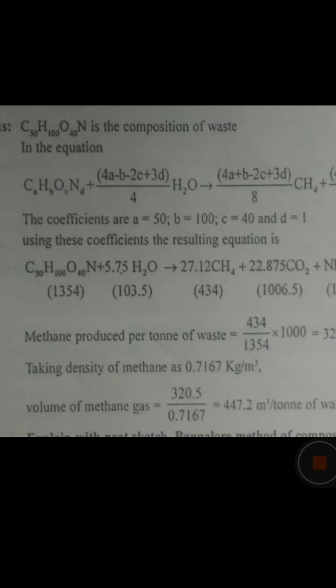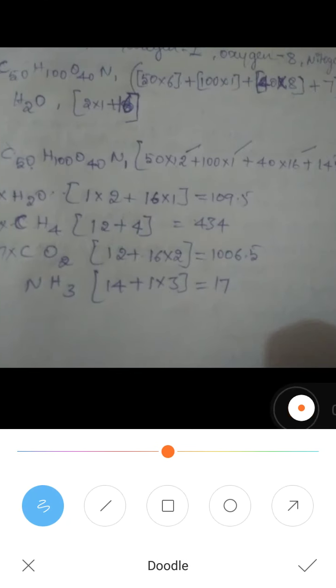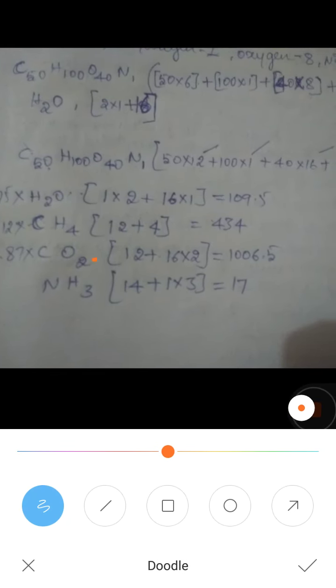The second one is 5.75 H2O, which I have written here. In all of this, individual elements have been taken, and I will explain individually. Here hydrogen atomic mass is 1, and there is a 2 here, so 1 into 2.